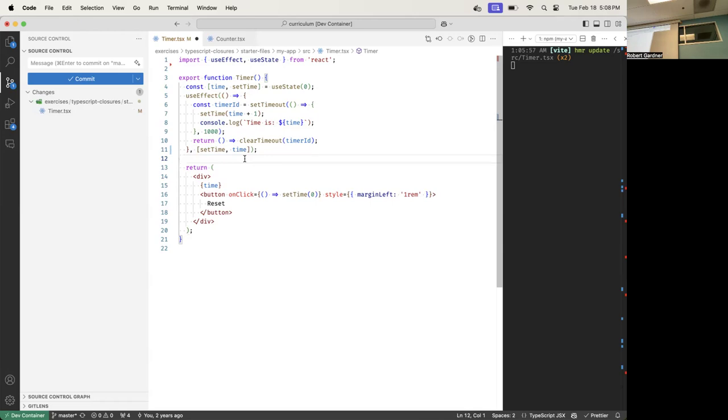I don't know unless I read the React documentation. And the React documentation says, I guarantee that whenever I return a state setter, it's always going to be the same reference. It will never change. And the lint rule knows that. Since it's never going to change, it doesn't have to go in the dependency array. So the only thing you have to put in the dependency array is time.